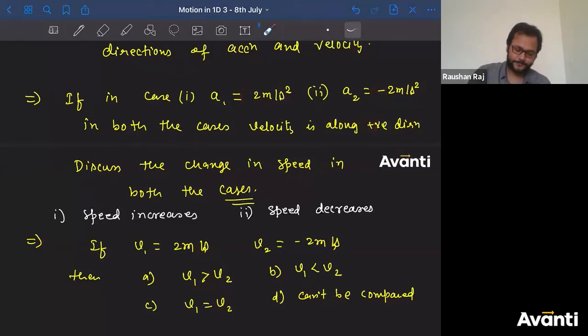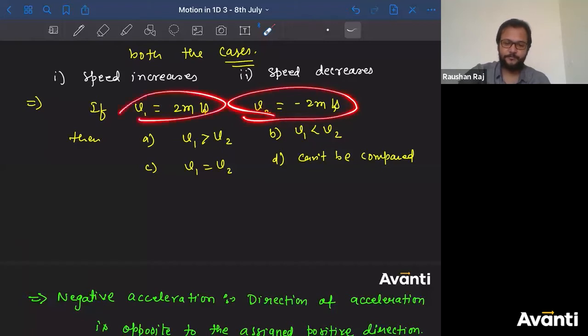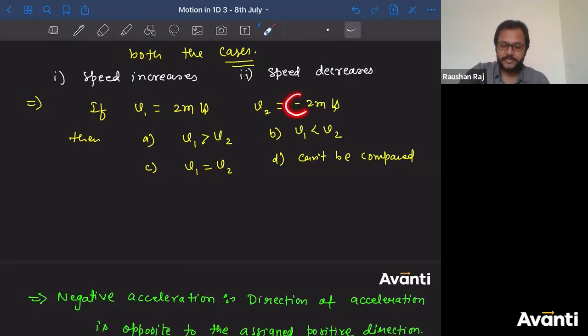Let's answer this one. What about this one? Out of A, B, C, D, which is the correct answer here? v1 is equal to 2 meter per second, v2 is equal to minus 2 meter per second. Which is the correct option? Simple, you cannot compare them. Why? You can compare only the magnitude. This negative sign suggests the direction. You cannot compare the direction.